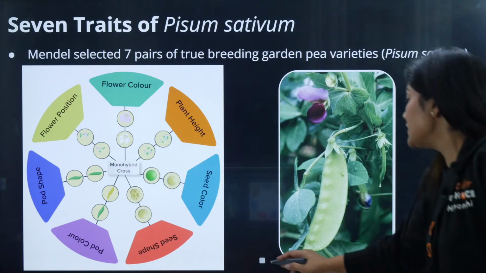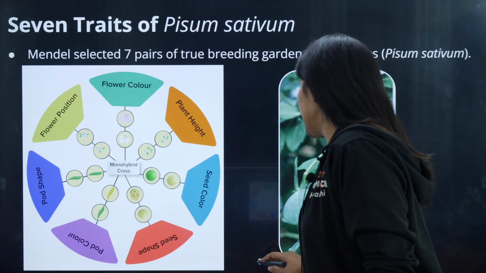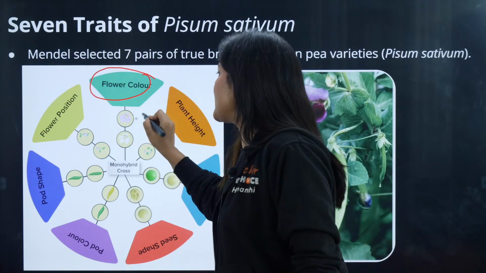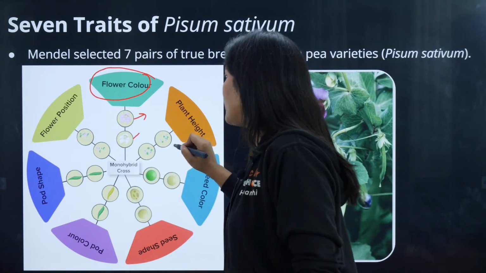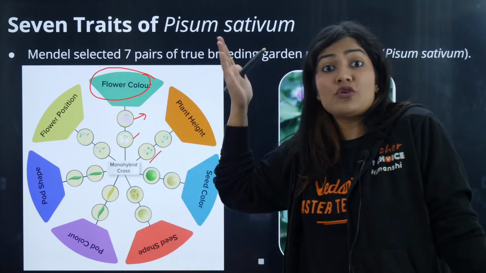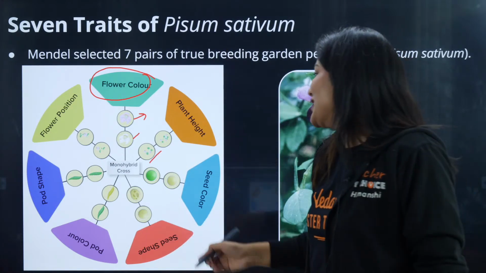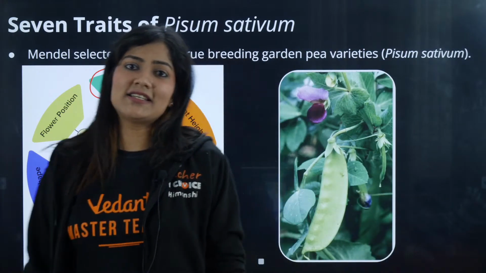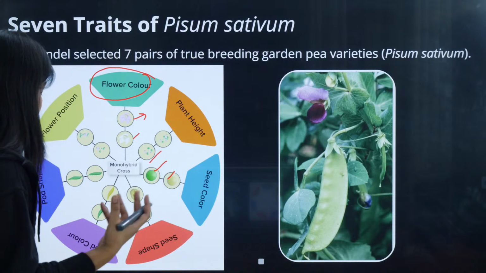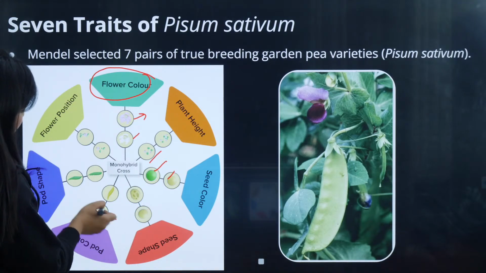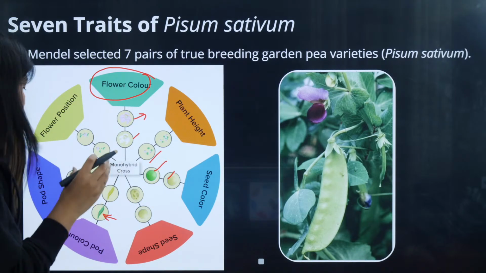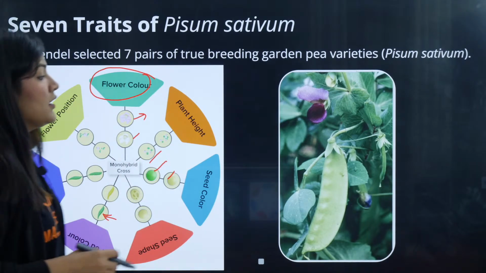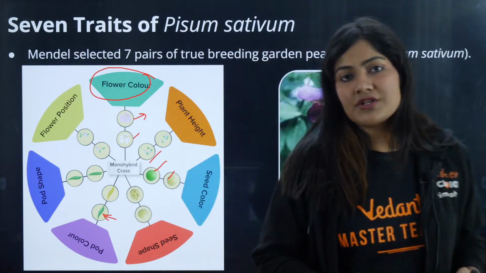So he used 7 different characters. 7 characters were studied by Mendel. Flower color: there can be violet flowers or white flowers. Plant height: they can be tall or dwarf. Seed color: it can be green or yellow. The seed shape can be wrinkled or round. The pod color, the fruit color, is going to be either green or yellow, right? It can have an inflated shape or a constricted shape.